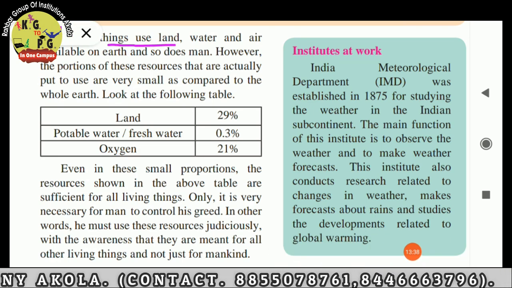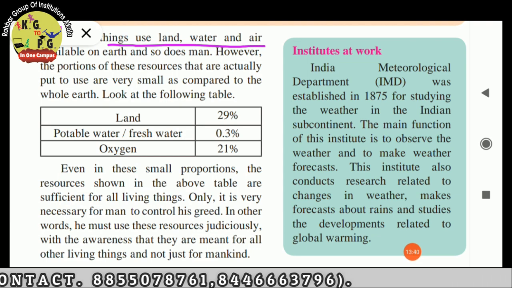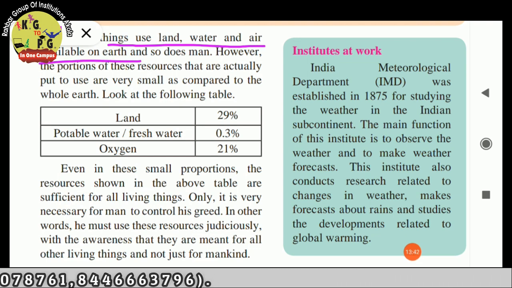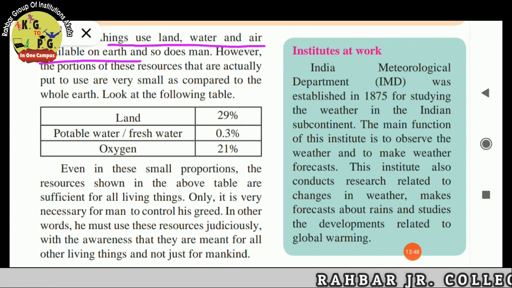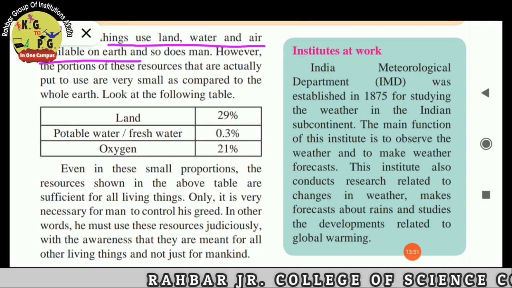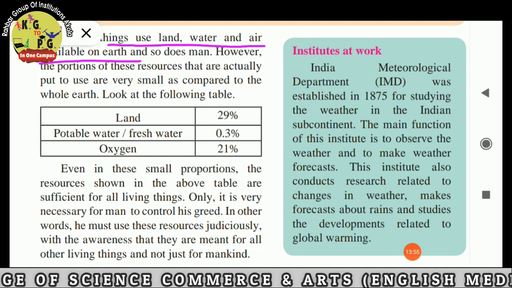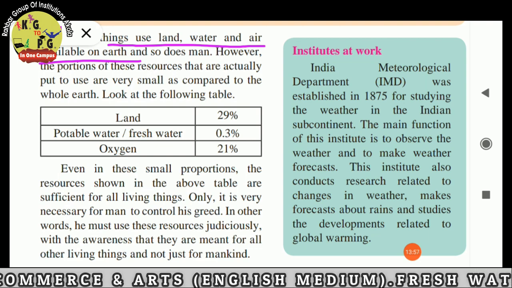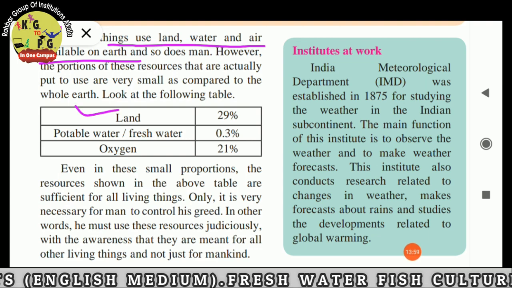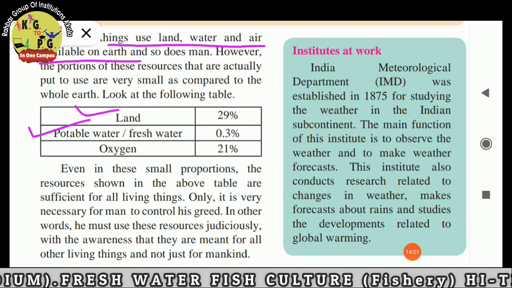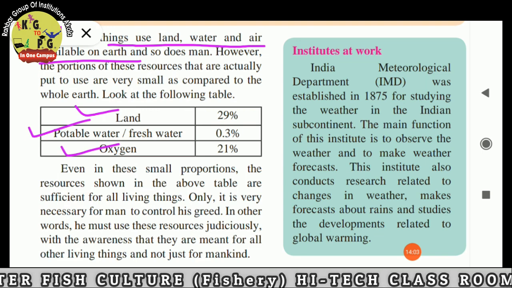Living things use land, water, and air available on the earth, and so does man. However, the proportions of these resources that are actually put to use are very small compared to the whole earth. Look at the following table. Land used is 29%, potable fresh water 0.3%, and oxygen 21%.